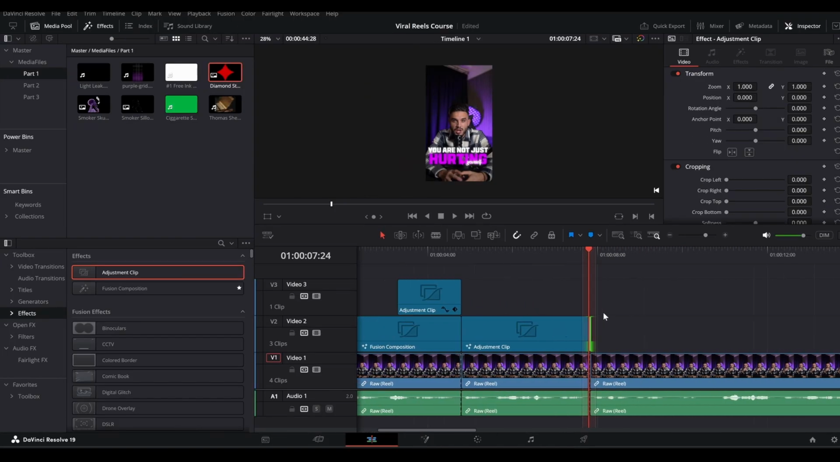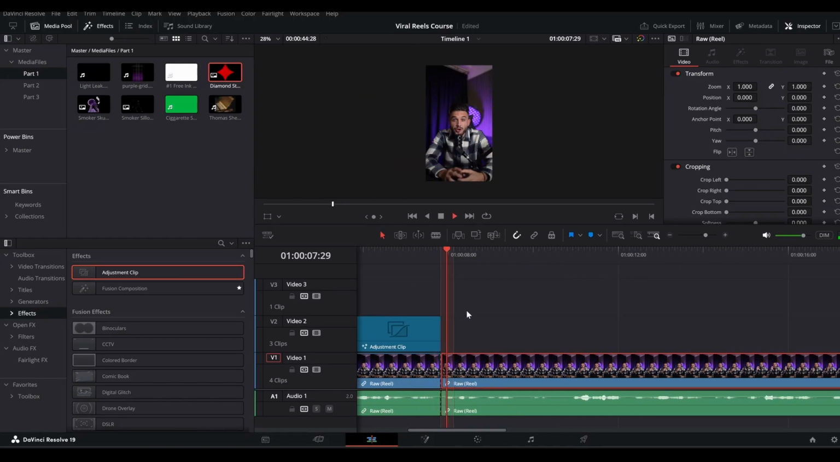So now let's see where we need to put the next cut. You're hurting your own future. You light the... Okay, we need to cut it here. So let's bring an adjustment clip once again, like so. Trim it here. And let's go into the Fusion page.